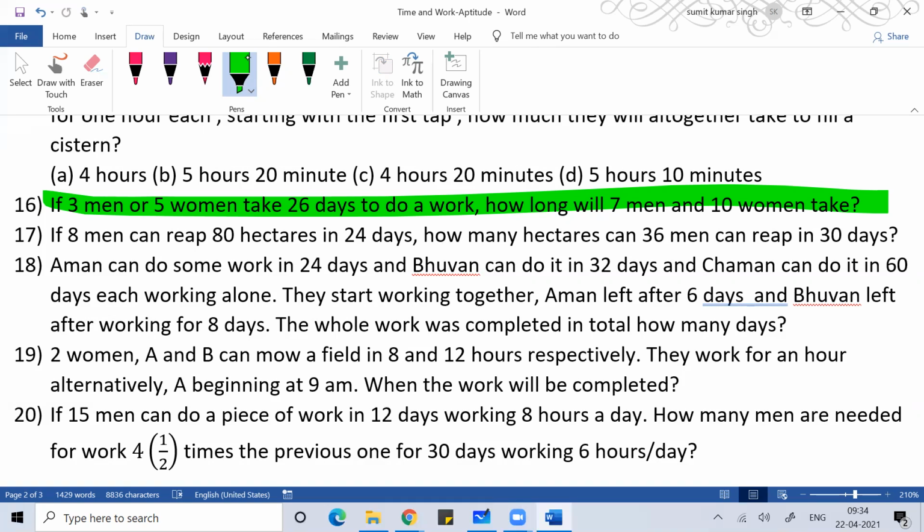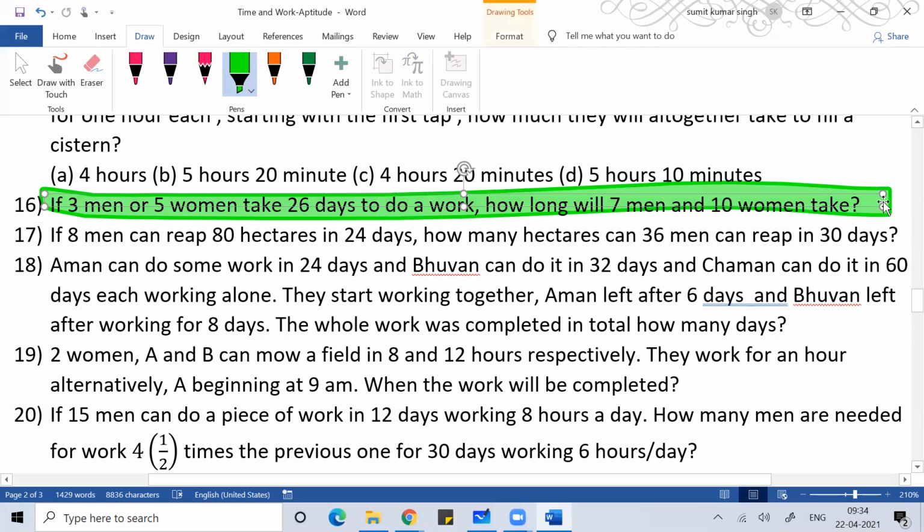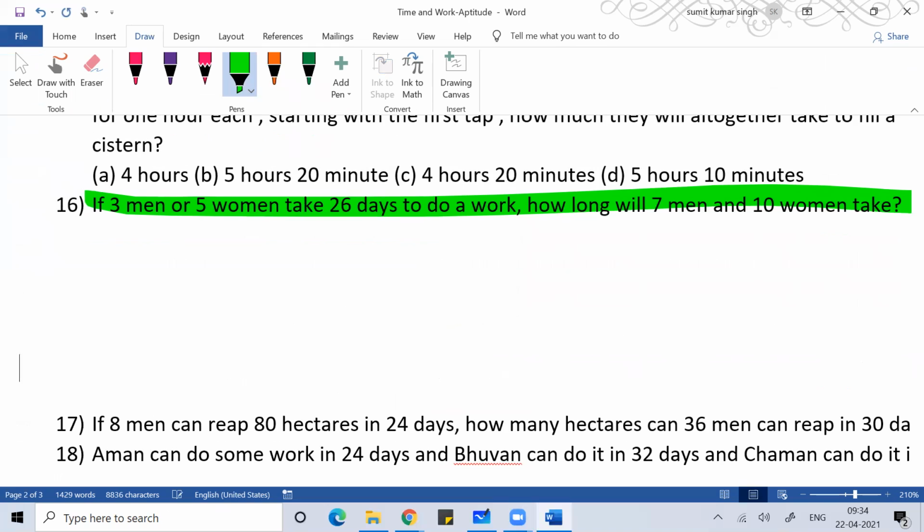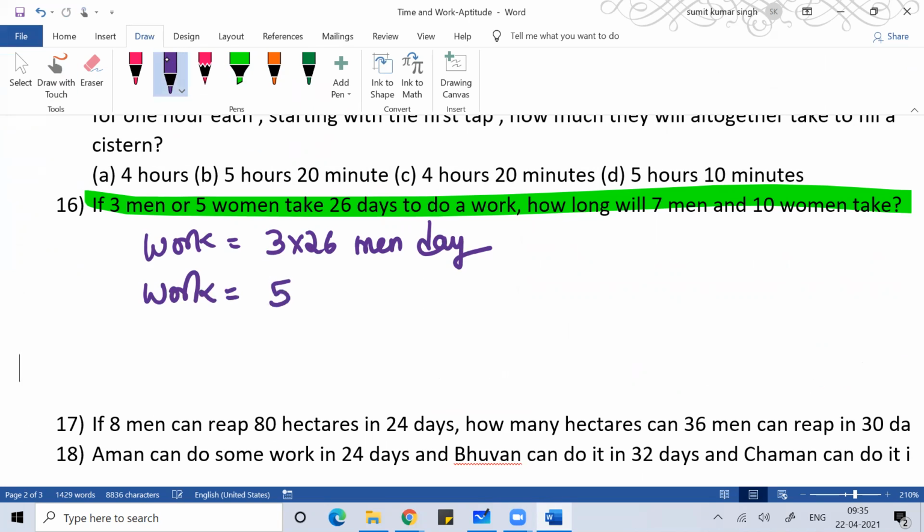So if three men are taking 26 days to do the work, how much is the work? Work is 3 into 26 man-days. If five women are taking 26 days to do the work, then work is equal to 5 into 26 woman-days. That way we define the work, and when we solve the problem we go ahead using the same logic. Work in terms of men is 3 into 26 man-days, and in terms of women it is 5 into 26 woman-days.